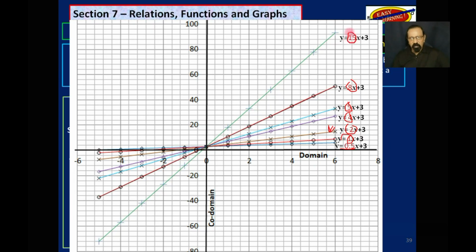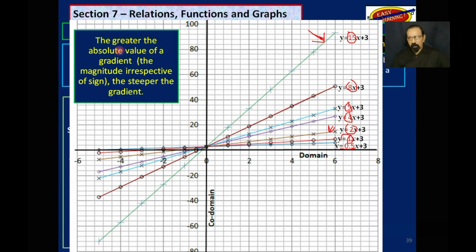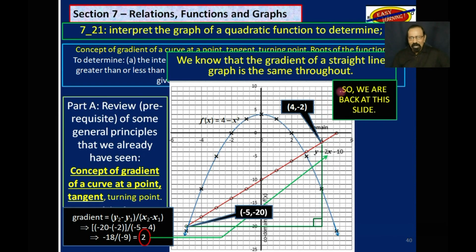This one here, the gradient is 50, which is the steepest of all the lines there. So the greater the absolute value of the gradient, that is, the greater the magnitude irrespective of sign, the steeper is the gradient. Now, let's get back to this slide here.